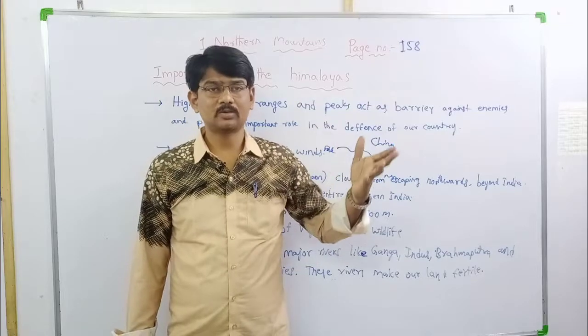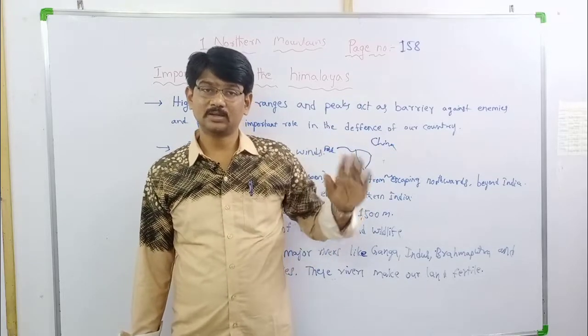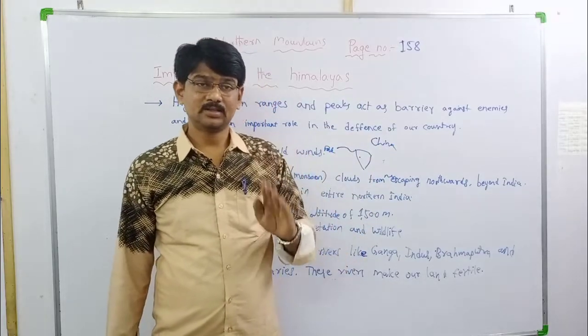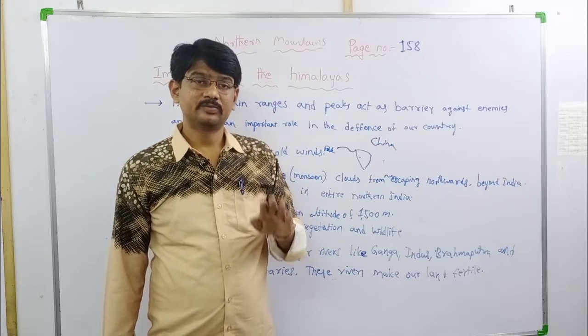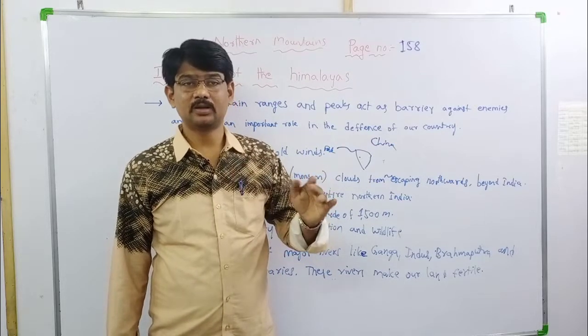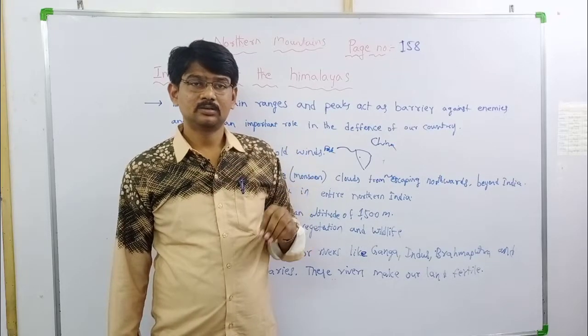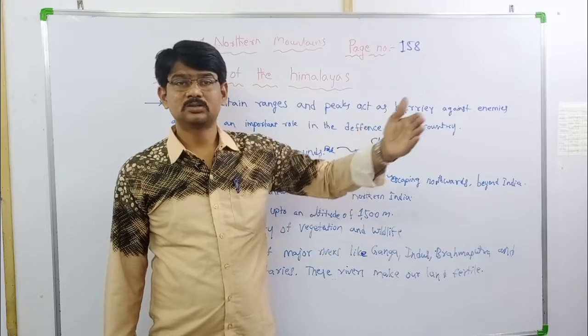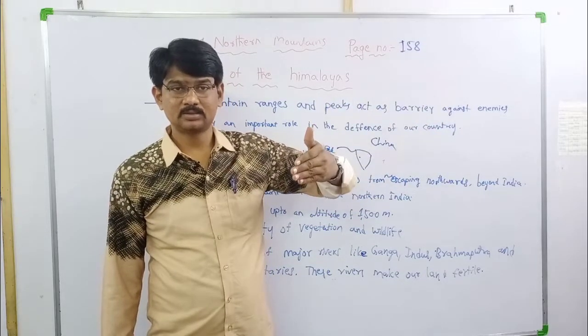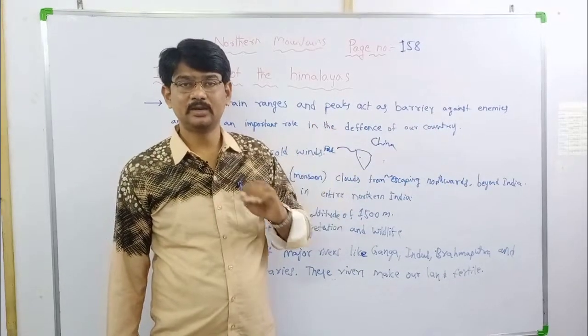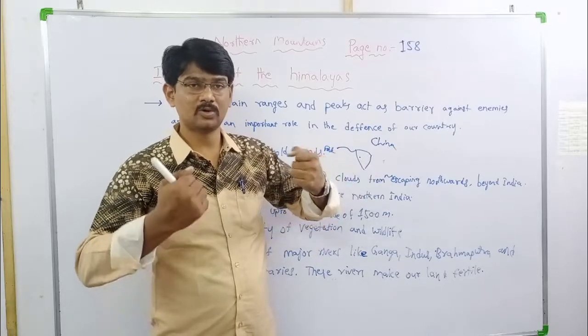Why? It is very cold. Already we learnt the Himadri region is very difficult for human life and animal life. So anyone who wants to enter from the Himalayas will die because of the cold.